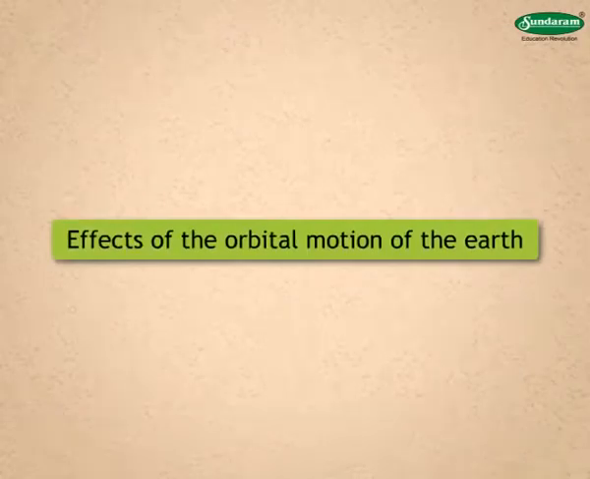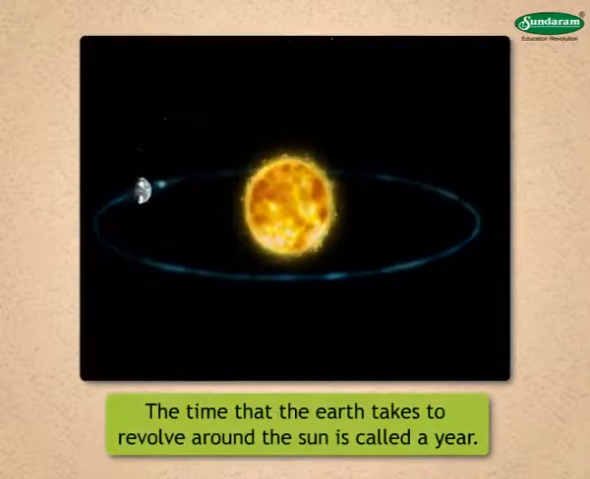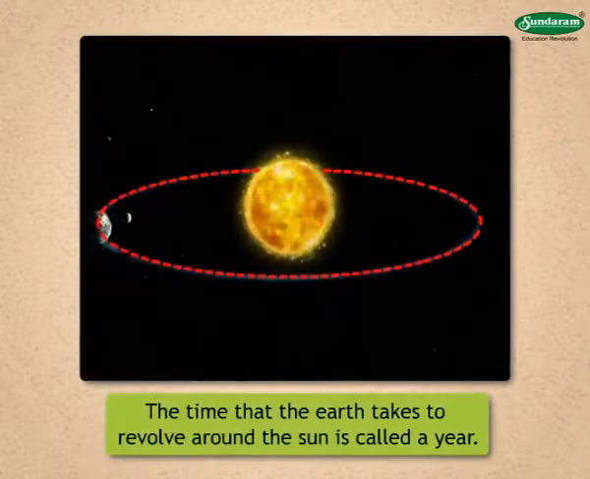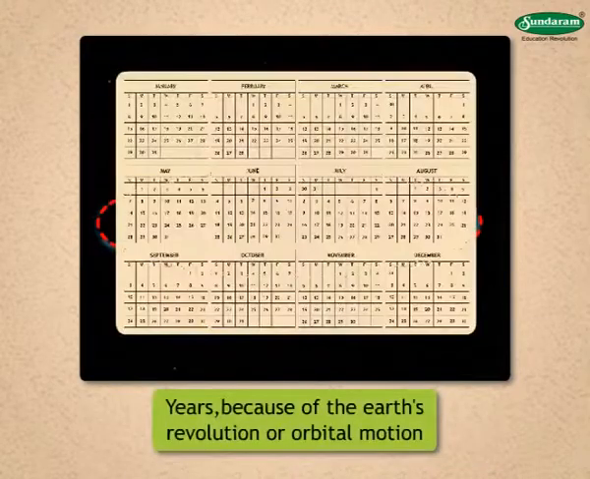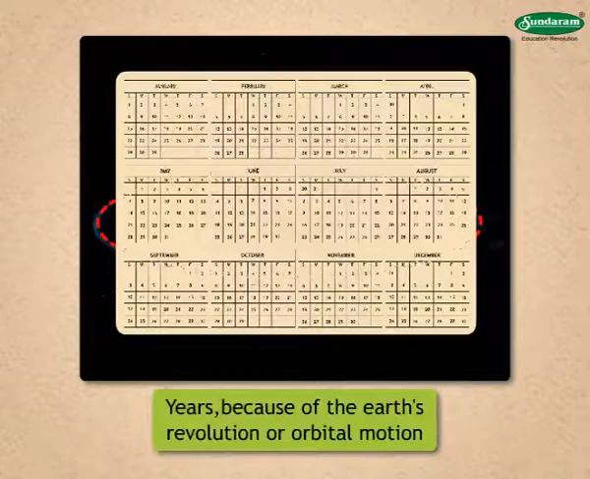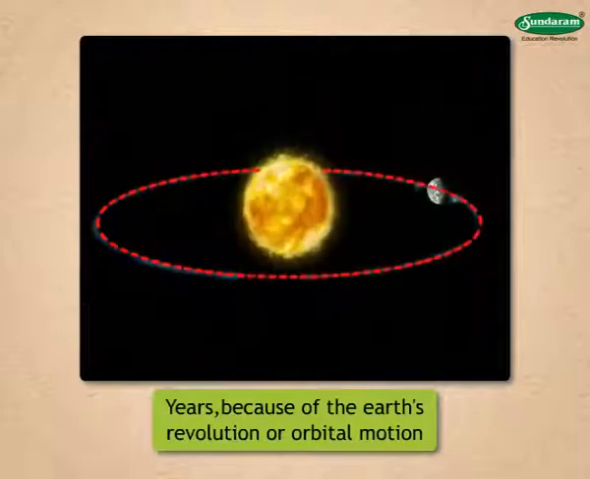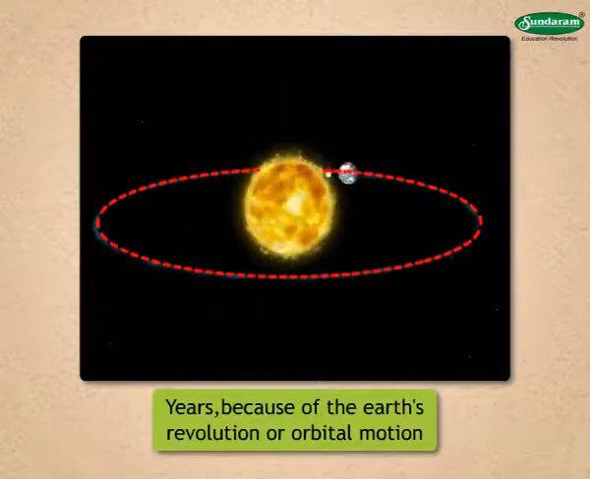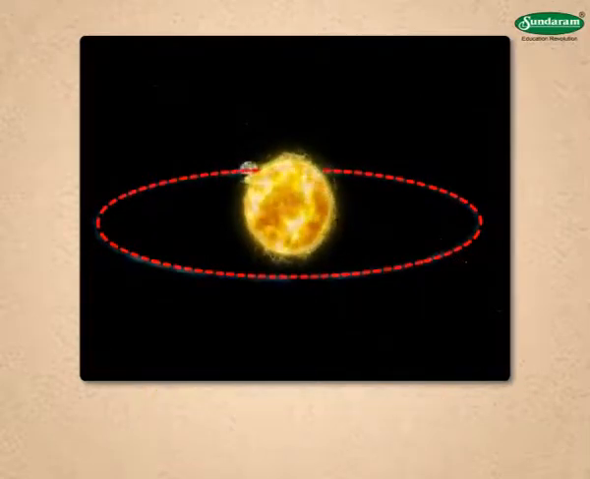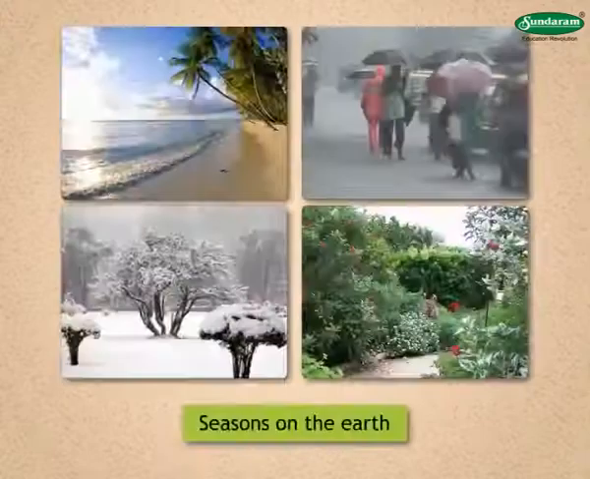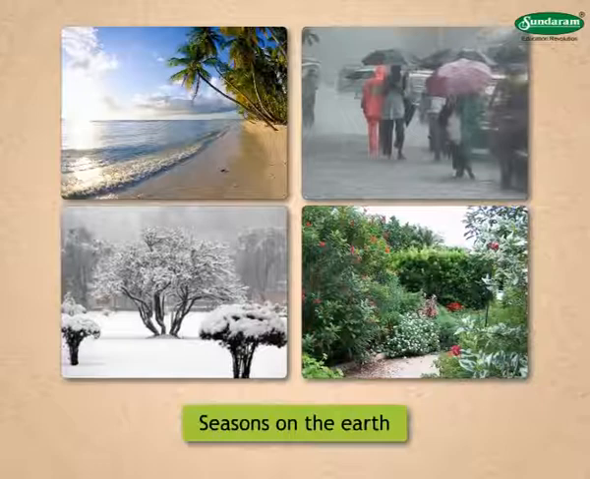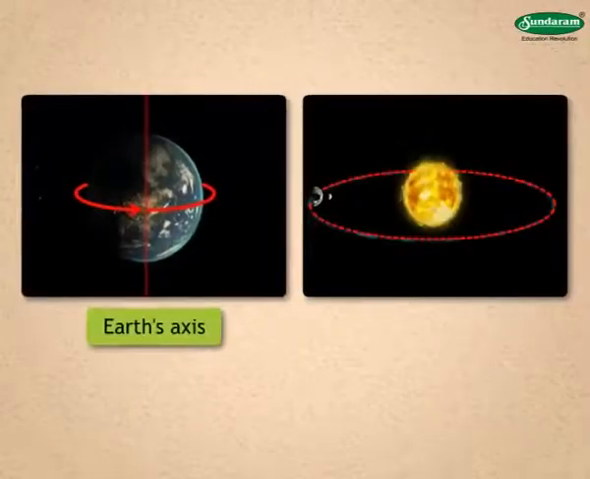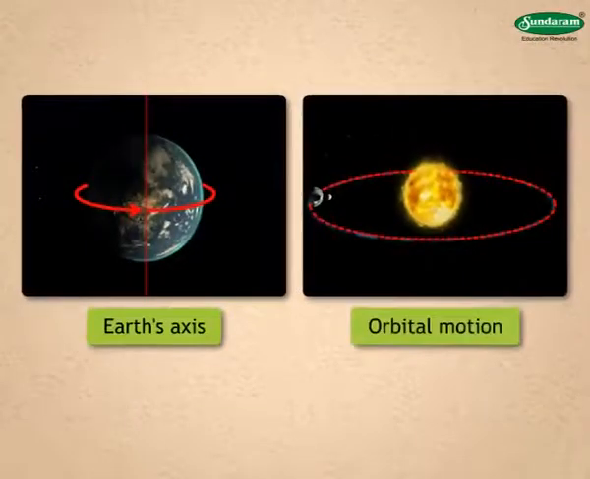Effects of the orbital motion of the Earth. The time that the Earth takes to revolve around the Sun is called a year. We can measure time in years because of the Earth's revolution, that is, due to its orbital motion. Another effect of the Earth's orbital motion is seasons on the Earth. Of course, this is a combined effect of the inclination of the Earth's axis and the orbital motion of the Earth.